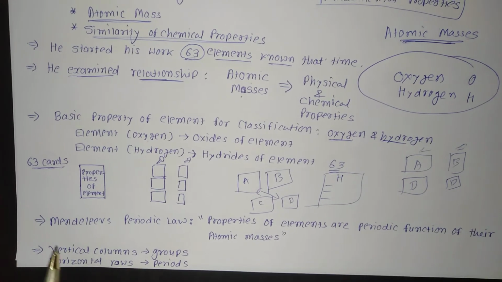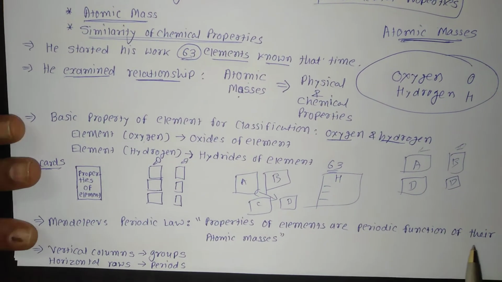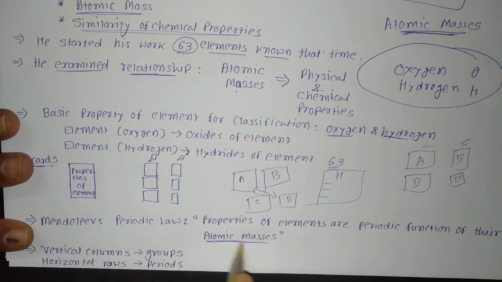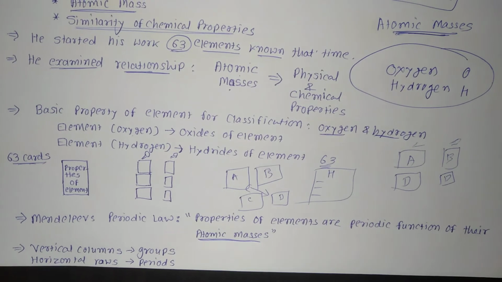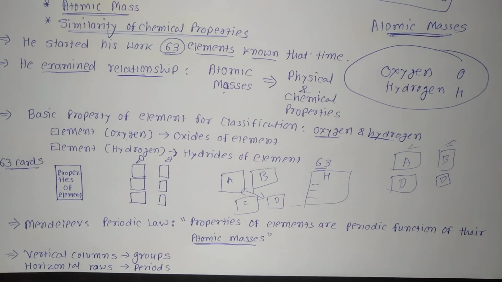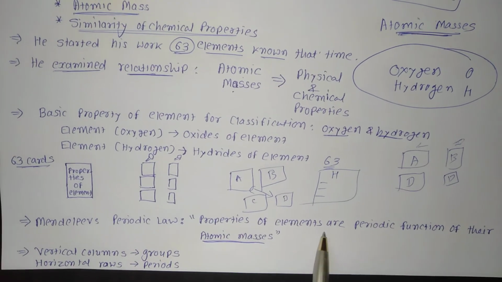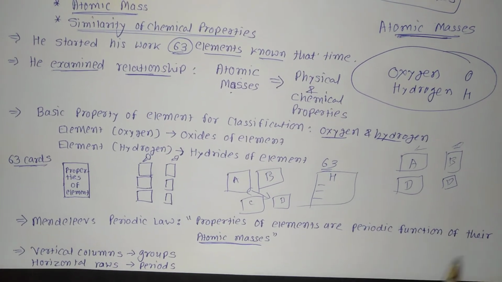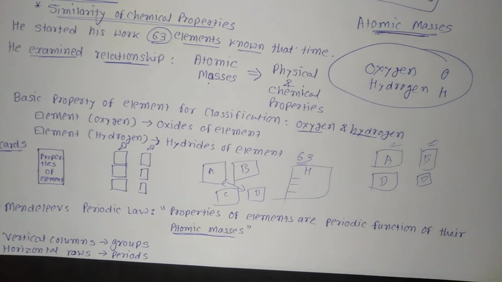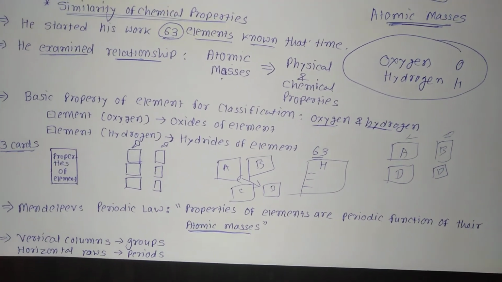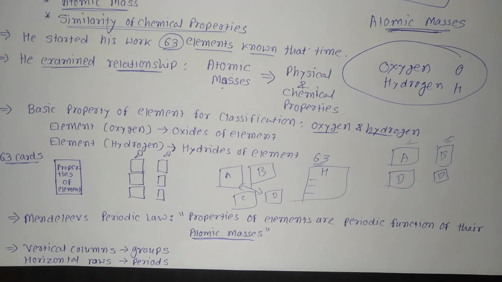What is the periodic law of Mendeleev? Properties of elements are a periodic function of their atomic masses. This is a most important question, many a time asked in examinations also. So remember, students, Mendeleev's periodic law is this: properties of elements are a periodic function of their atomic masses. At that time, atomic number was not known, and hence the properties of elements are a periodic function of their atomic masses. This is what he had given.